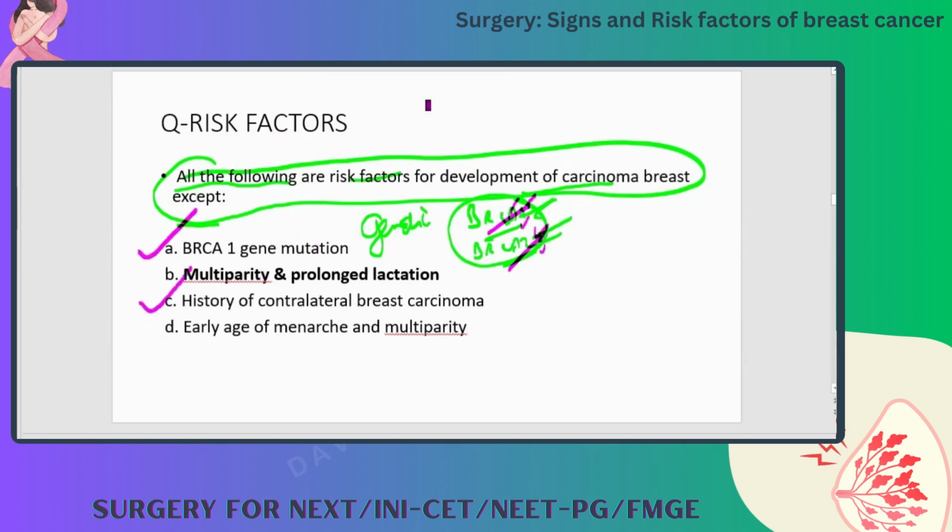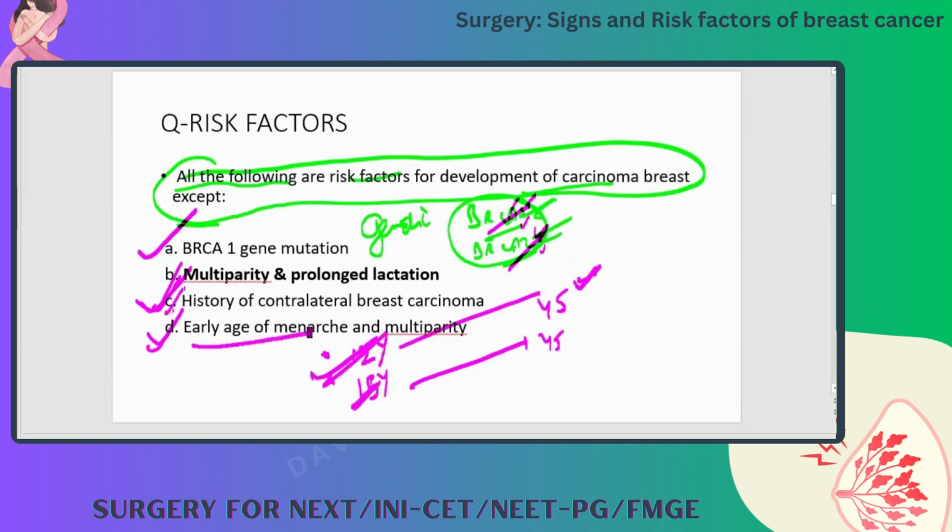History of contralateral breast cancer: if a patient has breast cancer on one side, there is a high chance that she will develop breast cancer on the other side also. So it is also a risk factor. Early age of menarche. Suppose 2 females: one attains menarche at the age of 12 years and one at 15 years, and both attain menopause at 45. The cycles she is exposed to are more in this female, so the hormonal imbalances are more in this female than this lady. So early age of menarche is a risk factor.